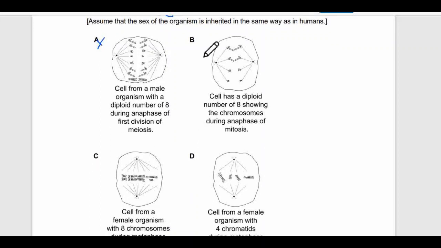For the next option, B, cell has a diploid number of 8 showing the chromosomes during anaphase of mitosis. Again, if the diploid number was 8, in mitosis the chromosome number doesn't change; chromatids are separated and both sides get 8 and 8 chromosomes, right? But in this case we can't see this. It's more like the second phase of meiosis, in which the chromosome number is already halved, and now we are separating sister chromatids. So it's the second phase of meiosis, not anaphase of mitosis. So this option is wrong as well.